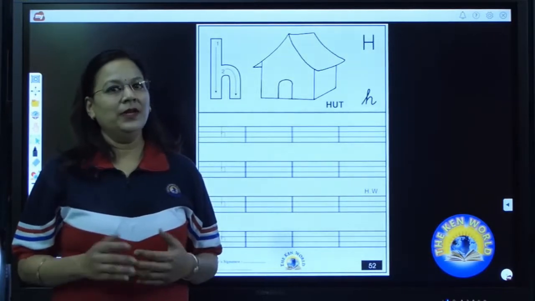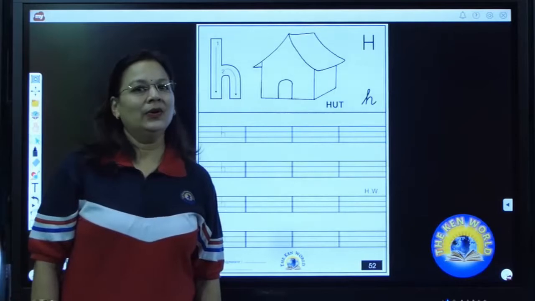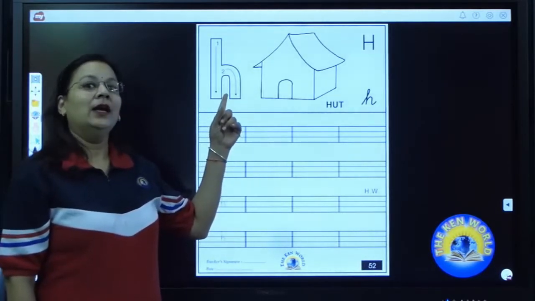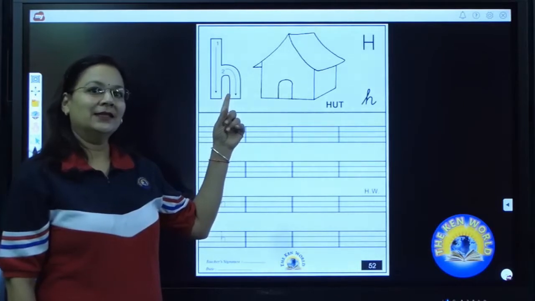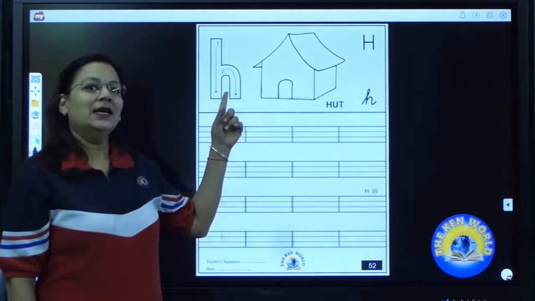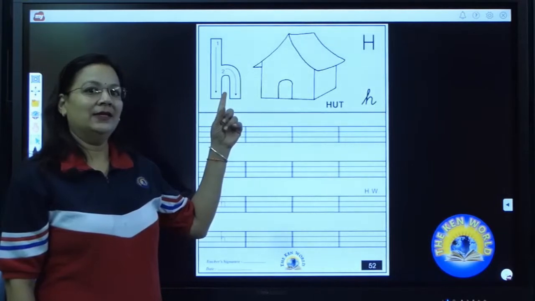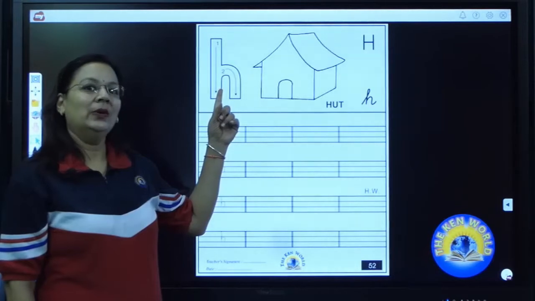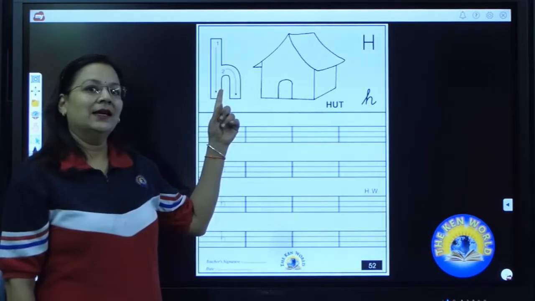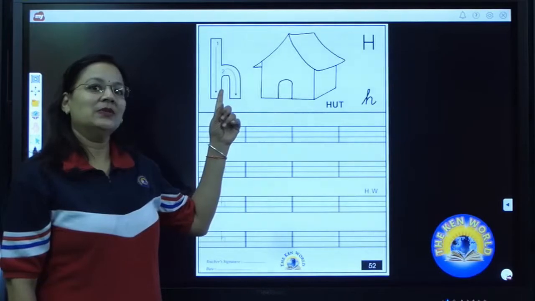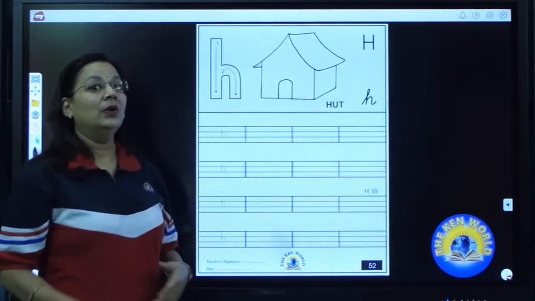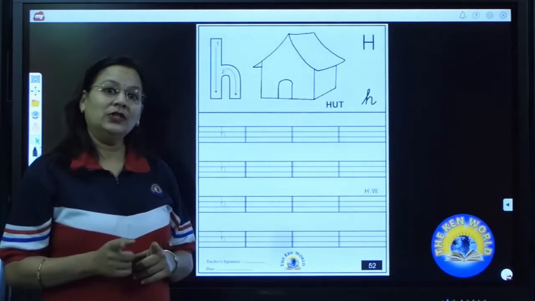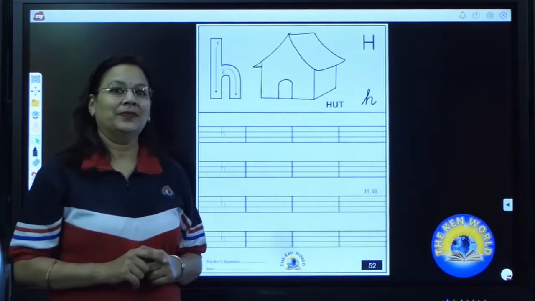Have you all opened your page 52? Okay. Now on this page we are going to write lowercase h. It is also known as small h. What we are going to do? Yes, we are going to write lowercase h, also known as small h. Now look at the board carefully. I am going to tell you the formation of h again.